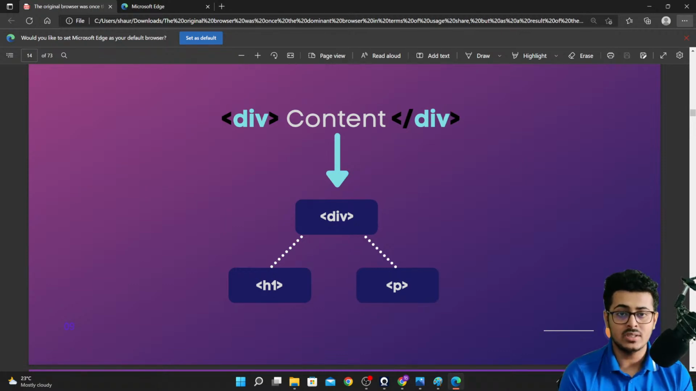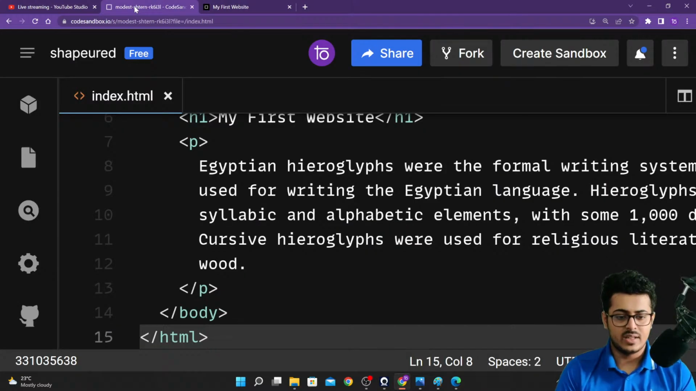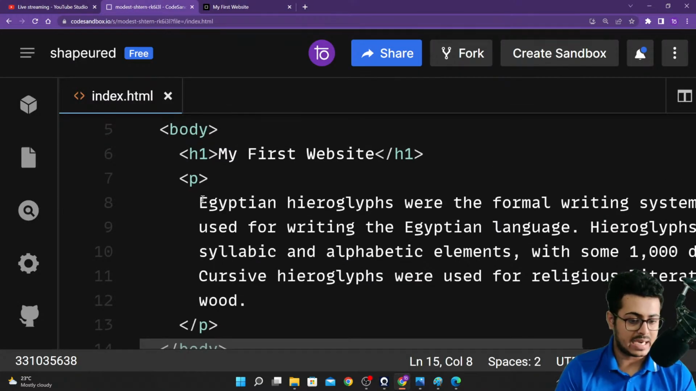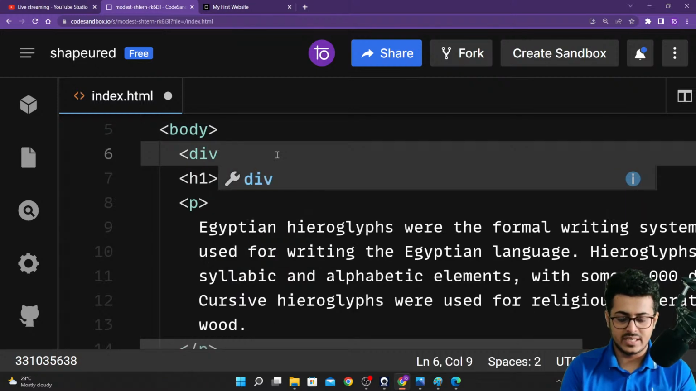It is like a box in which you can put multiple tags inside of it without affecting the properties of those tags. So that is how you are going to use the div tag. Let us look at that. Right now we have our website. On the website we have an H1 and the paragraph tag, so you can just containerize both the tags inside of a div tag right over here.